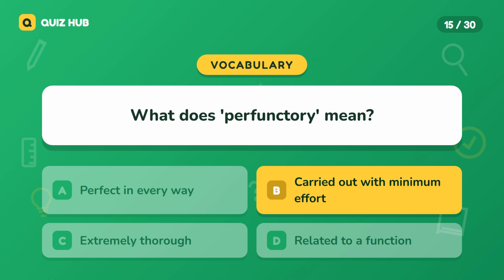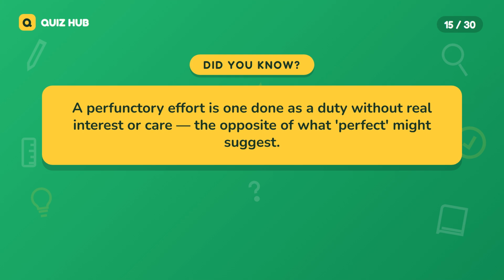The correct answer is carried out with minimum effort. A perfunctory effort is one done as a duty without real interest or care, the opposite of what perfect might suggest.